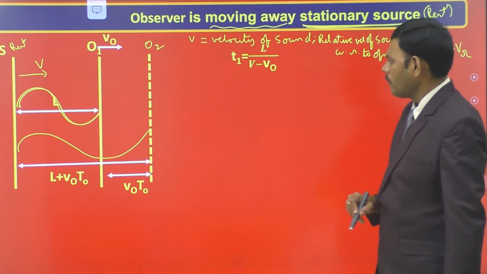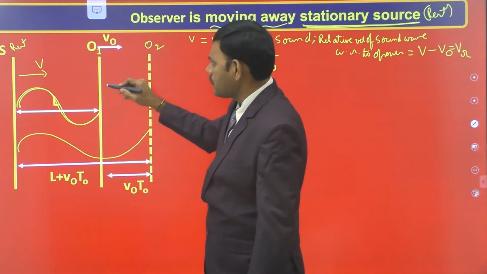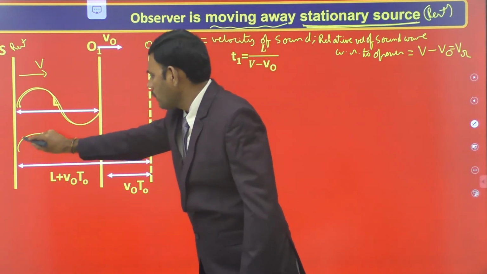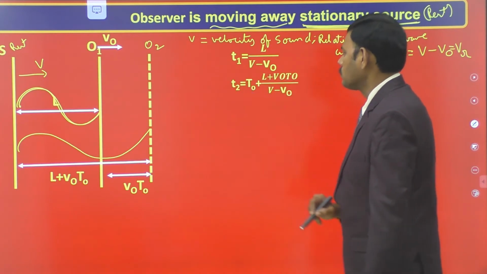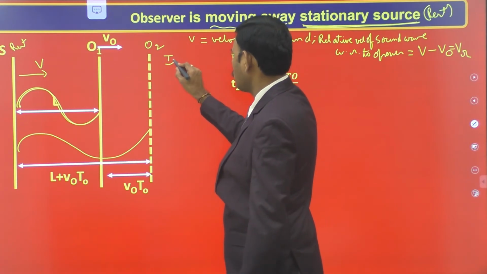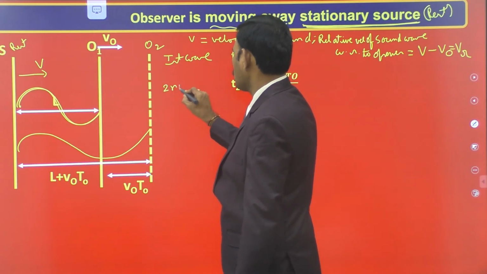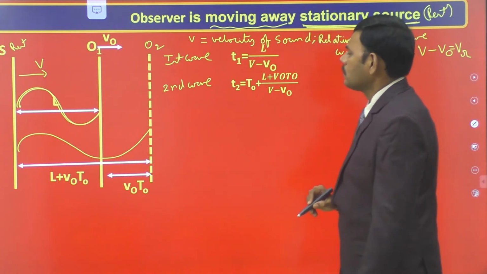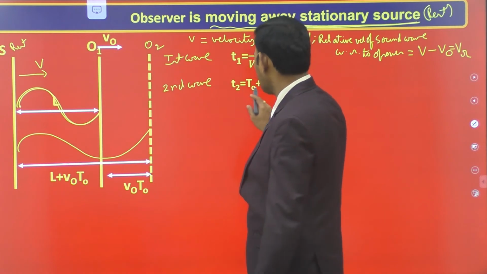Next, the second sound wave is generated when the observer is at the O2 position. The time taken by the second sound wave to reach the observer at O2 is T2. The time taken by the observer to travel from O1 to O2 is T0.